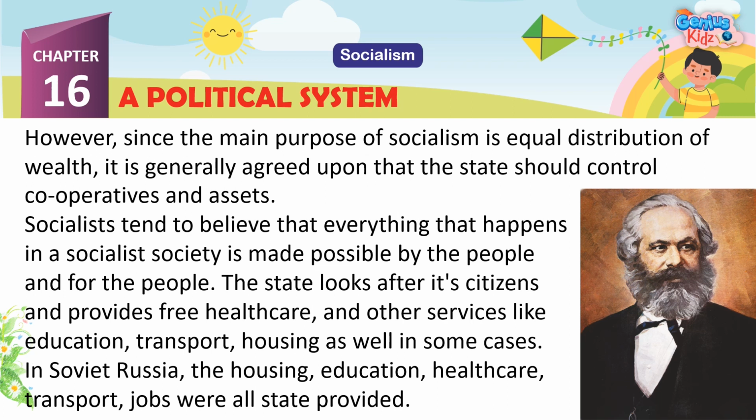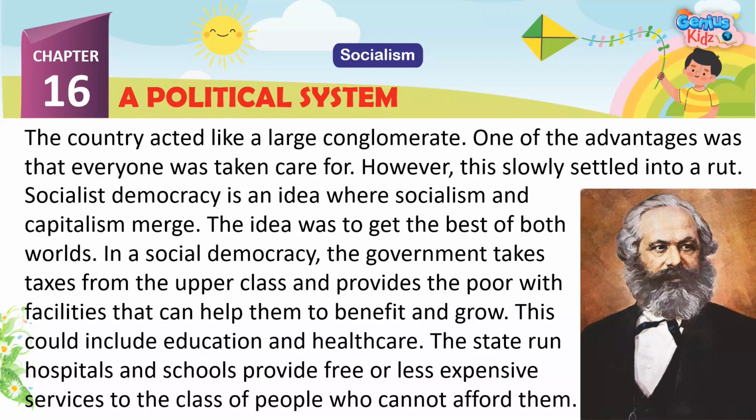Socialists tend to believe that everything that happens in a socialist society is made possible by the people and for the people. The state looks after its citizens and provides free healthcare and other services like education, transport, housing as well in some cases. In Soviet Russia, the housing, education, healthcare, transport, jobs were all state-provided. The country acted like a large conglomerate. One of the advantages was that everyone was taken care of. However, this slowly settled into a rut.